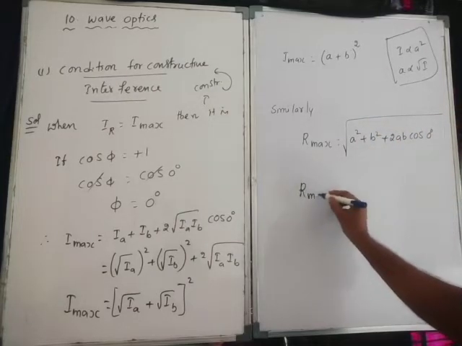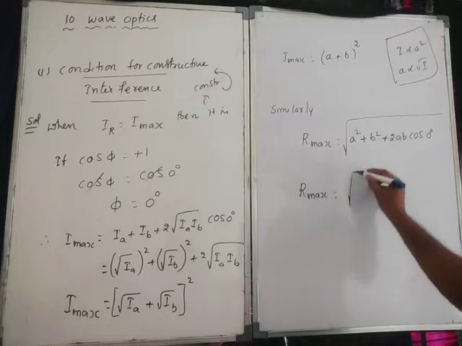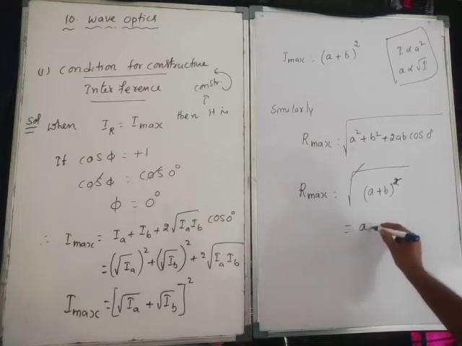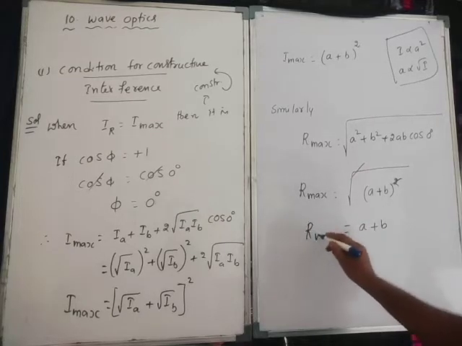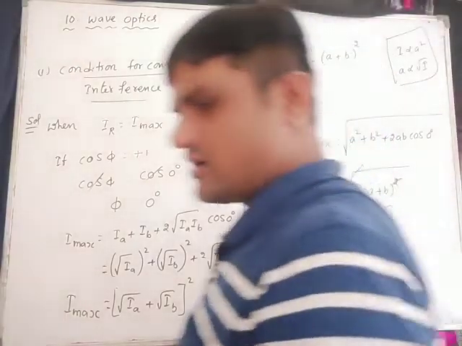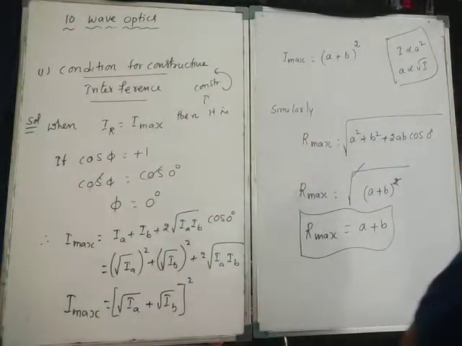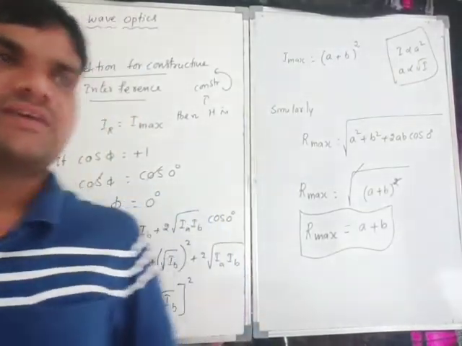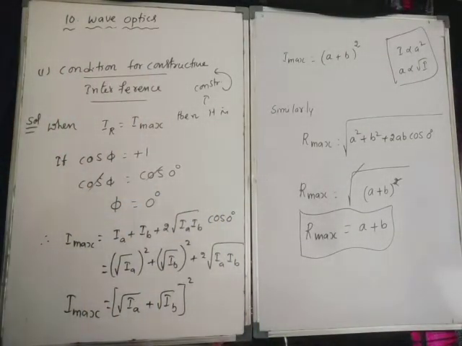Therefore R max is equal to root over A plus B whole square, which is equal to A plus B. This is the R max. Did you understand, everybody? This is the R max formula.